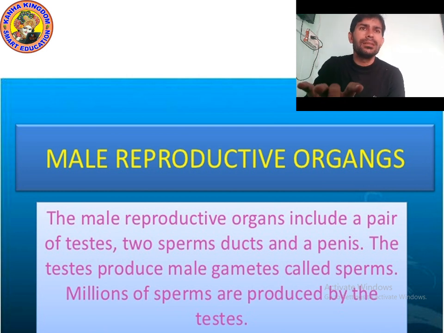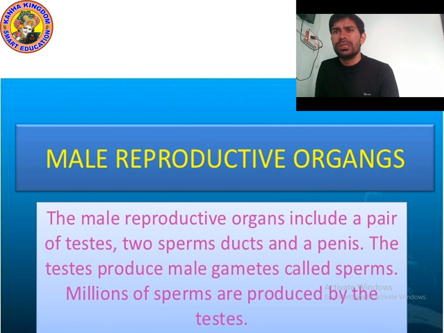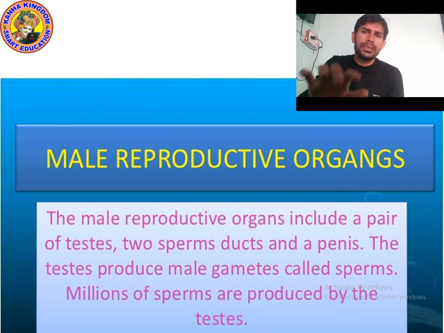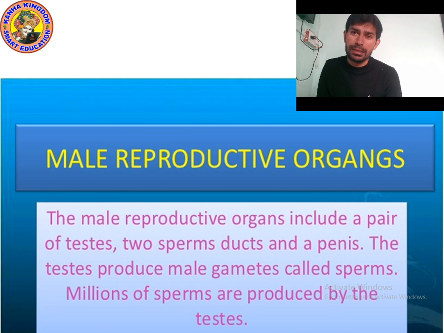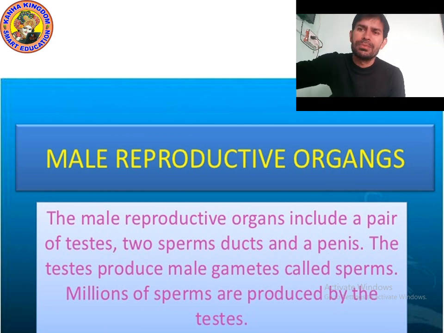Try to memorize as much as possible. No need to memorize all the names, but try to memorize as much as possible, like scrotum, testes, prostate gland, bladder, pubic bone, penis, spongy urethra. Now kids, let's see the next organ, female reproductive organ in human. Let's move on to the next point.